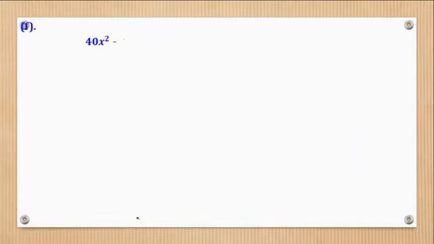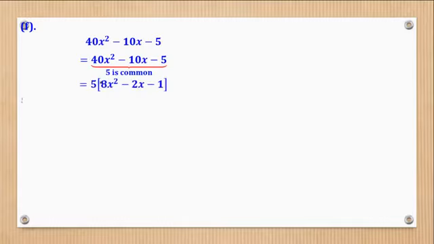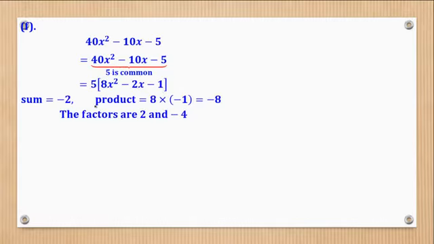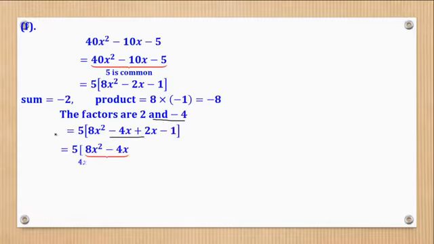Then part F. So there's something common in all, and that is 5. So that's what you first pull out. Then you look for factors of -8 whose sum is -2. And those factors will be 2 and -4. Then split the middle term and then factorize each pair.